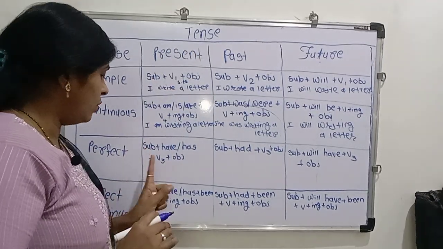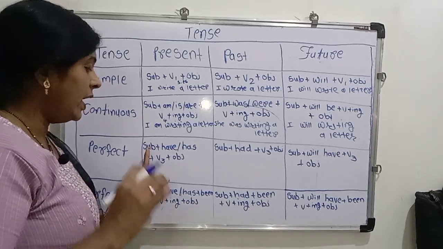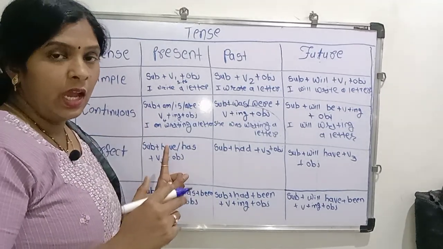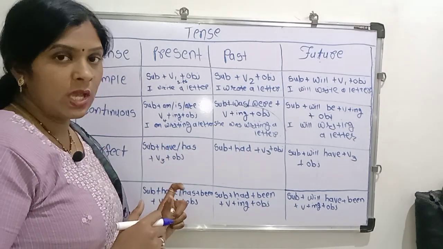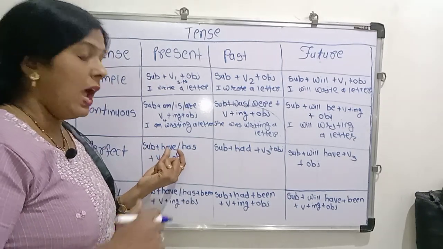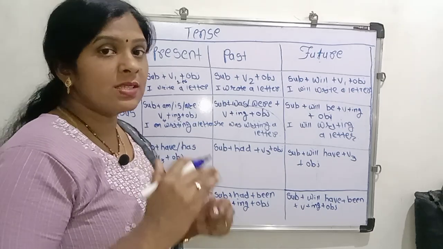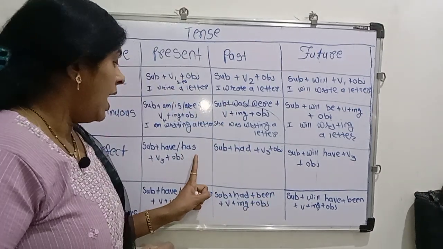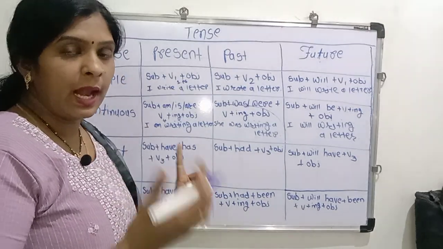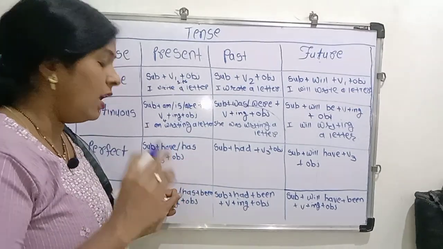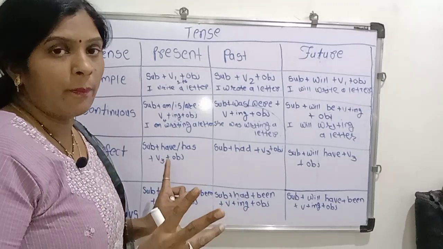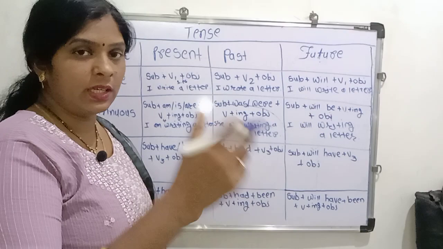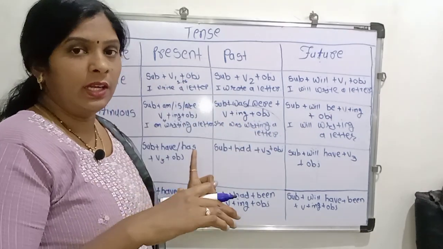First of all, we are using subject. When use I, you, they, we, this time use helping verb have. When use third person singular subject, this time use has. And verb, after using helping verb, we are using verb in a third form, means write, wrote, written, take, took, taken. Taken is a third form of take.